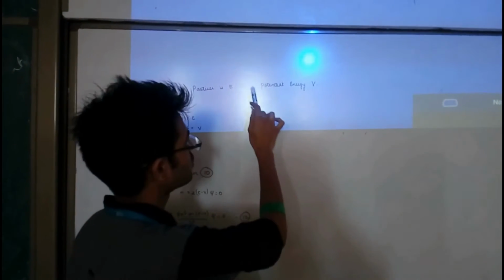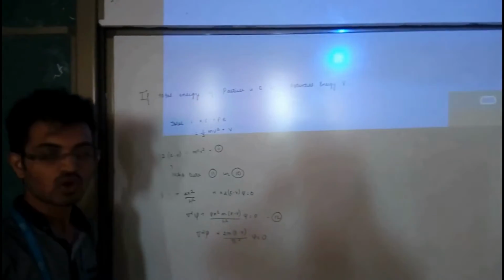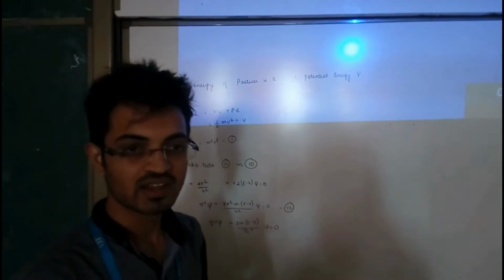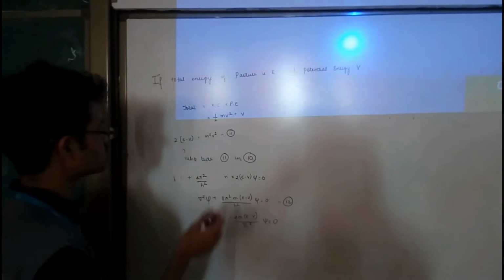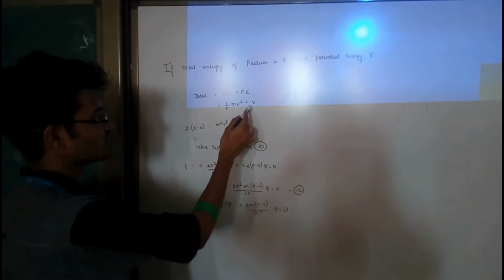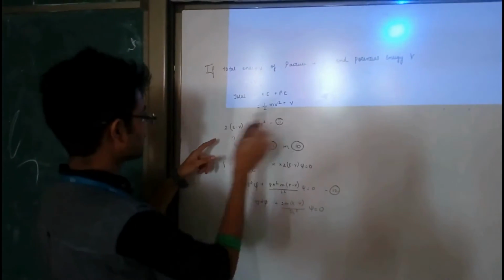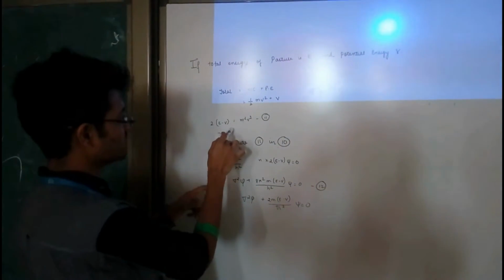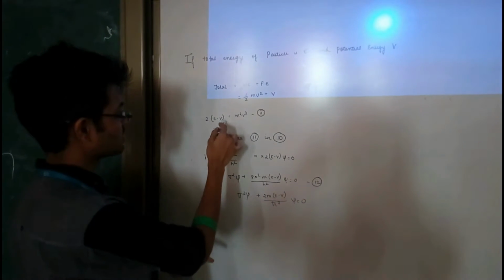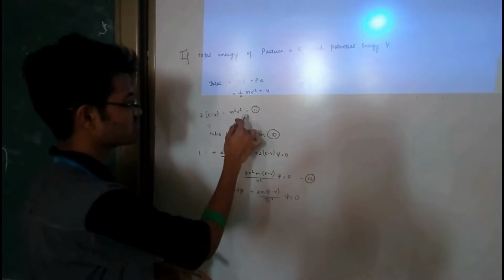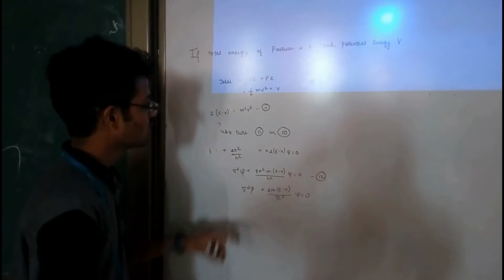if the total energy of the particle is E and the potential energy is V, as we all know, the total energy is the sum of the kinetic energy and the potential energy, which is half of m v square plus V as the potential energy. Substituting this, we get twice of E minus V, which is the total energy minus potential energy, is equal to m square v square, which will be our equation number 11.